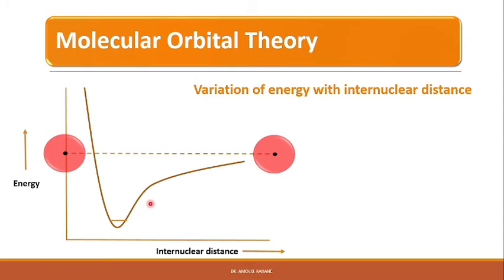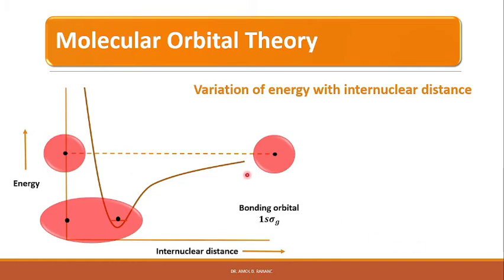That means when the two atoms come closer and form a bond, the potential energy will decrease, and when the bond is formed, the potential energy will be minimum. So the minimum in the curve shows that the bond is formed between the two atoms, and therefore we say this is a bonding orbital, and we represent it as 1s sigma g.